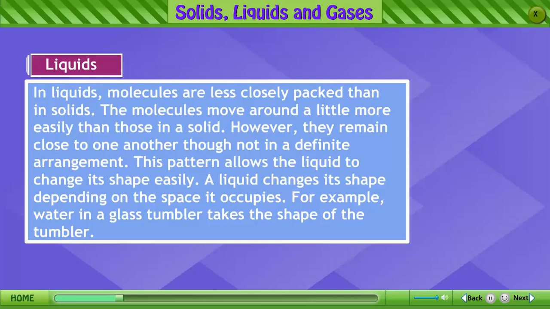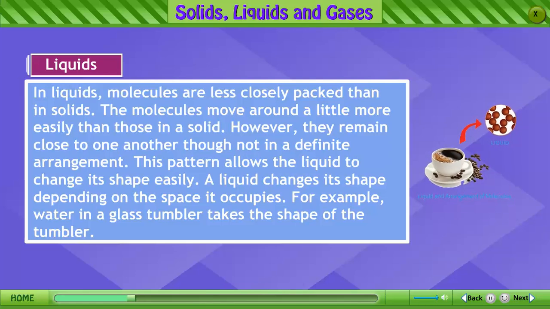Liquids. In liquids, molecules are less closely packed than in solids. The molecules move around a little more easily than those in a solid. However, they remain close to one another, though not in a definite arrangement. This pattern allows a liquid to change its shape easily.